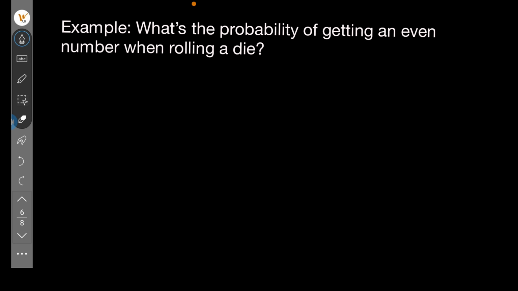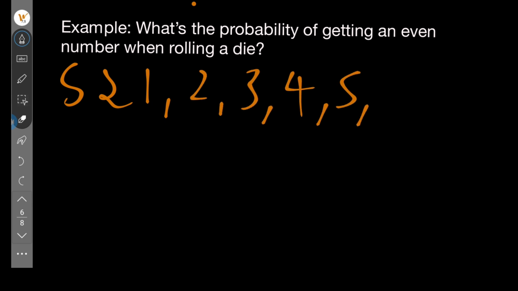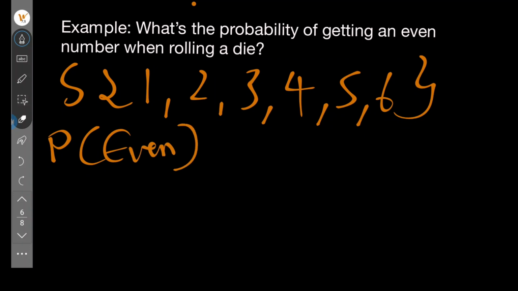Now, let's do an example. What is the probability of an even number when rolling a die? So, like we said, the sample space of a die has 1, 2, 3, 4, 5, 6. A die has 6 possibilities. So, what is the probability of getting an even number?